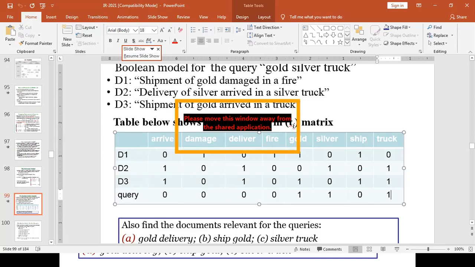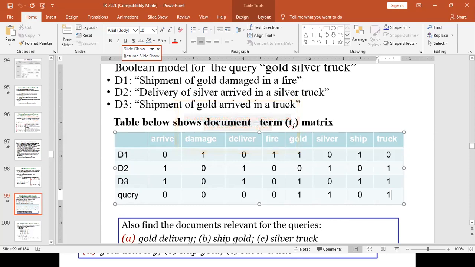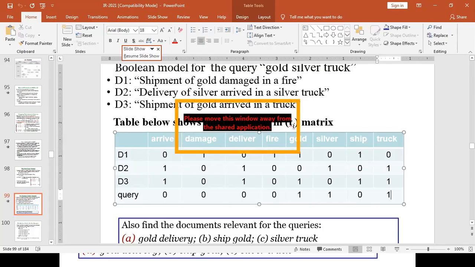We concentrate on the query terms and evaluate which documents contain gold, silver, truck. Gold appears in document 1, not in document 2, then in document 3. So gold is represented by 101. Silver 010, truck 011.